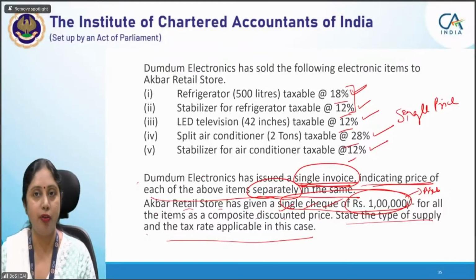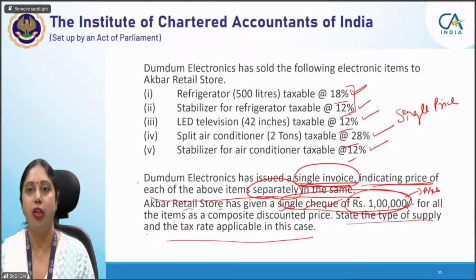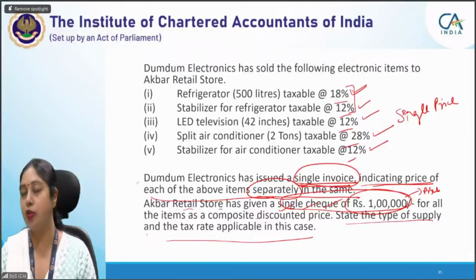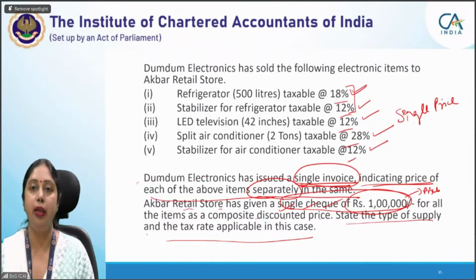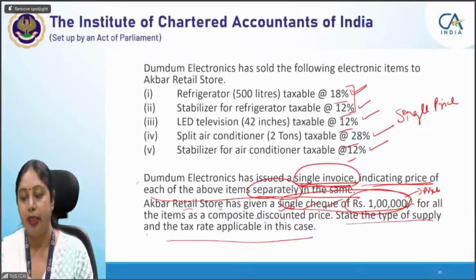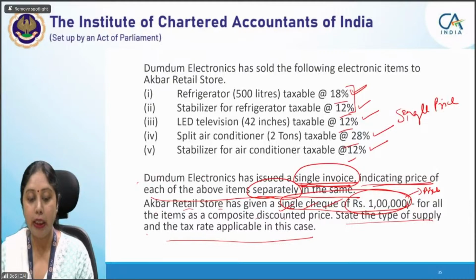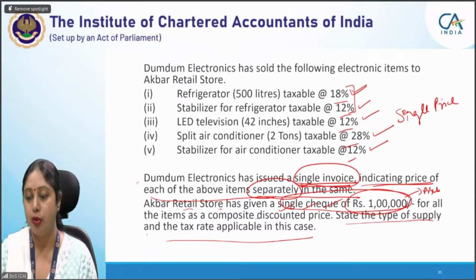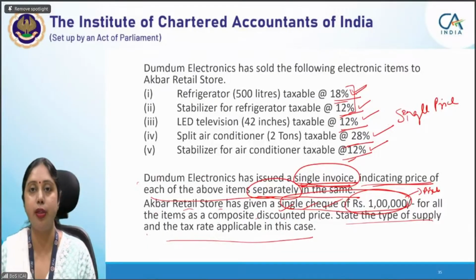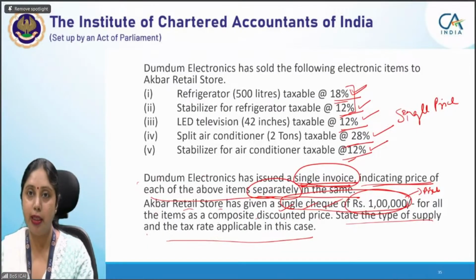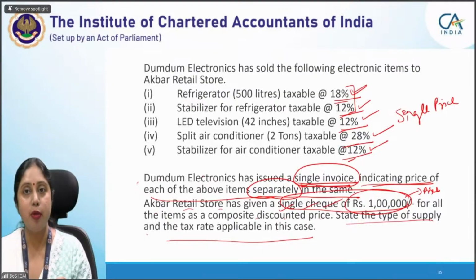All of them are not related to each other, but a single price is charged. So they are not ordinarily naturally bundled in ordinary course of business. They are not sold at a single price. So they are neither composite supply nor mixed supply. They are individual supply of goods taxable at the individual rates. So each of these items will be charged at a different rate because all these items have been separately listed in the invoice. Price has been separately mentioned.